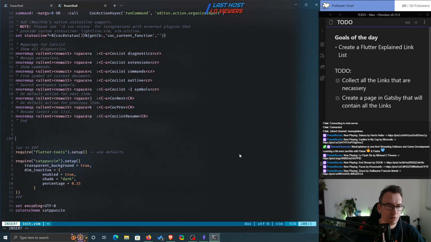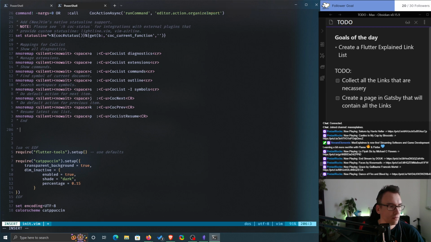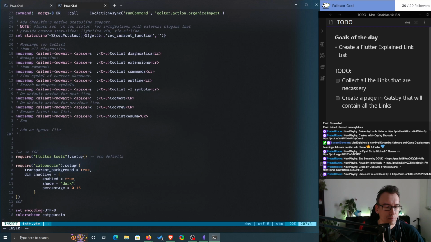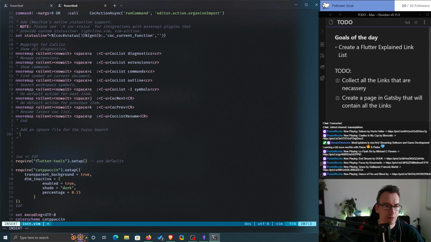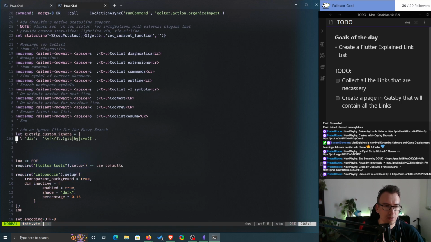All right, so what do we want to do? We want to add an ignore for the fuzzy search. And how do we do that? By inserting this and .git, and I think what I have to do is probably doing something like this.